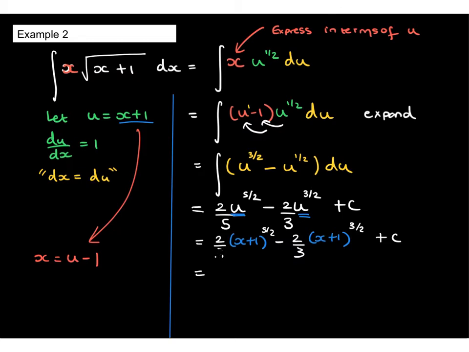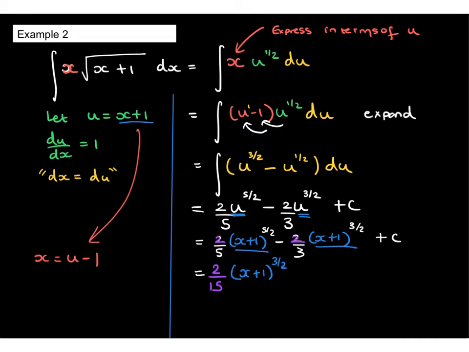What can we take out? Well, look at the numerical constants here, the multiplicative terms. Now, there is a 2 in the numerator, which will very easily come out, but we need to make sure we take out a common factor of 5 and 3 in the denominator. So we're going to have to take out 2 over 15. Now, we then take out the lower of the two powers here, which is 3 over 2.